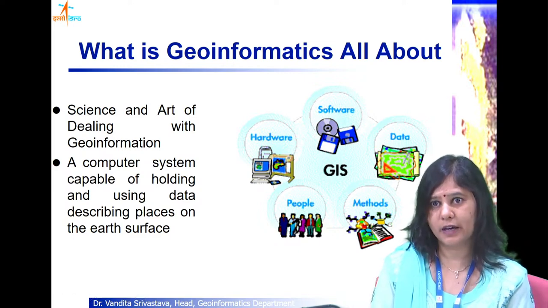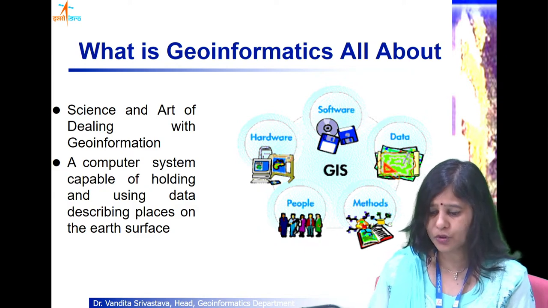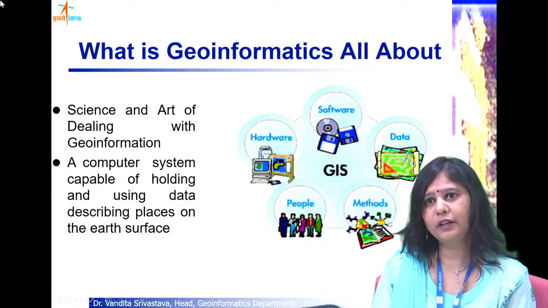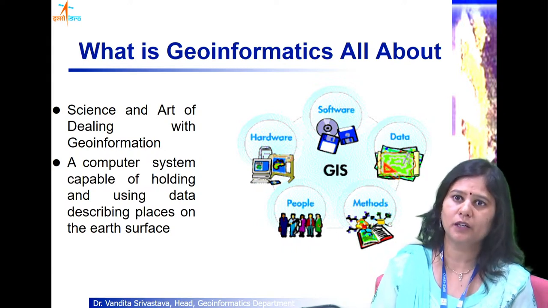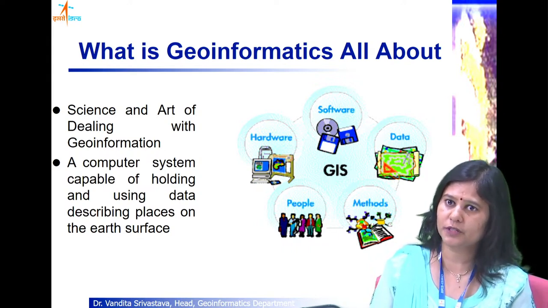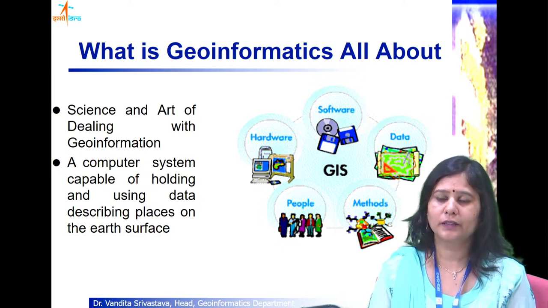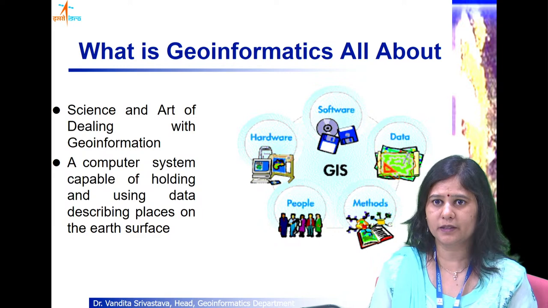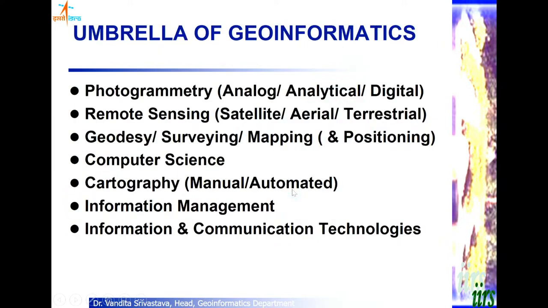When we make a GIS work, we need some specific ways for every application domain. We require a specific type of processing. Those application specific methods form the part for methods. So that is all about GIS.